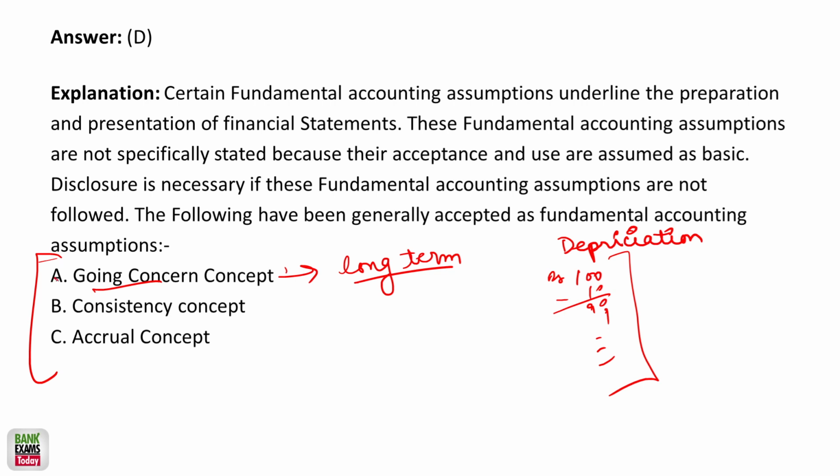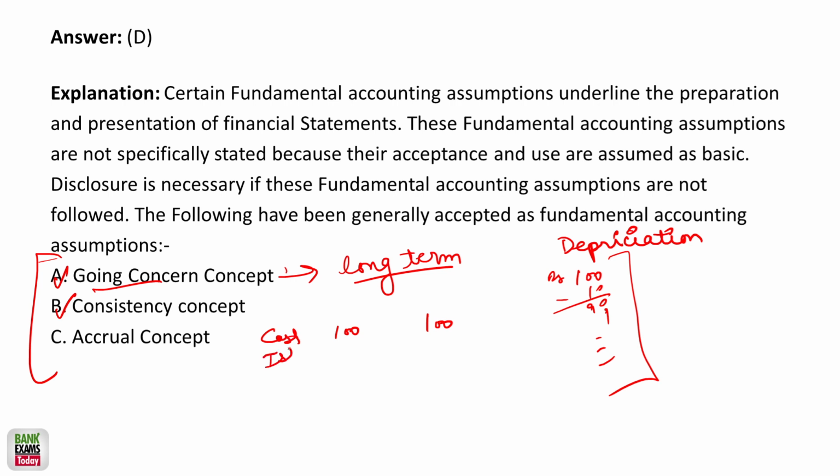And then consistency. The accounting policy that you use in one financial year, you are going to use in the next financial year, right? If there is any change, you need to make a disclosure. A classic example is depreciation. Let's say there are two methods to calculate depreciation. The cost of the product is rupees 100.